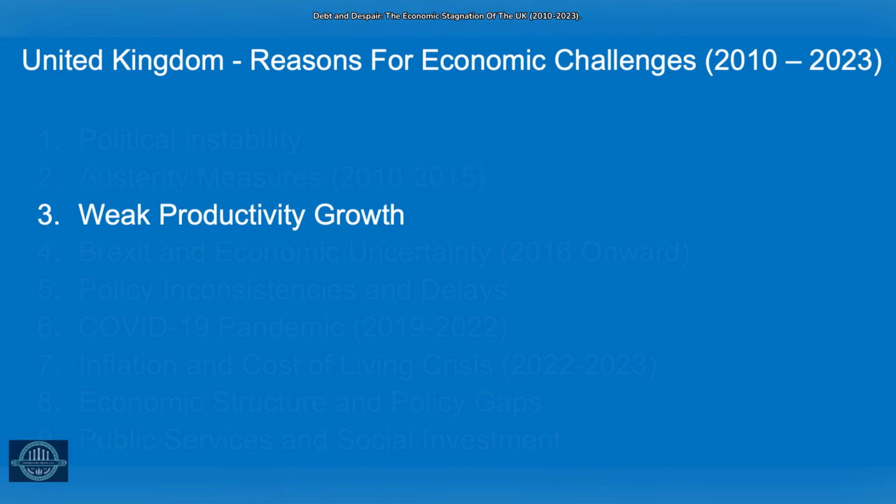The UK experienced a period of weak productivity growth, lagging behind other advanced economies like the United States. Despite higher employment levels, output per worker remained stagnant, limiting GDP growth and wage increases. Insufficient investment in technology, skills training, and infrastructure hindered efforts to improve long-term economic efficiency. This lack of focus on productivity ultimately held back the UK's potential for sustainable growth and competitiveness in the global economy.